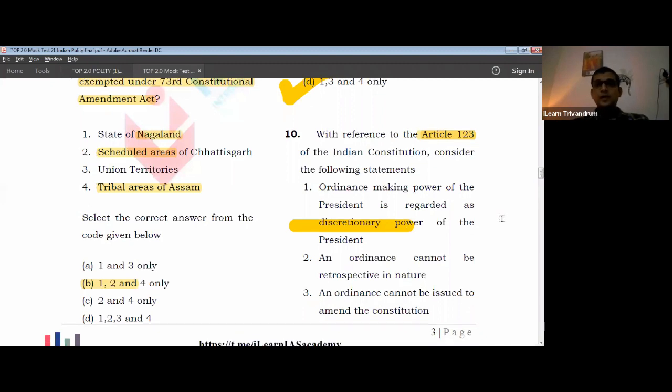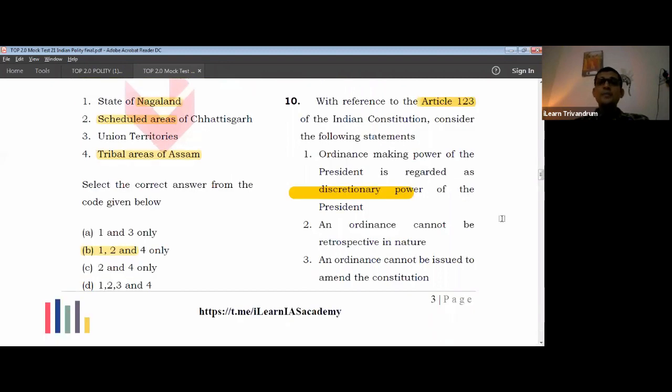Come to the next one. An ordinance cannot be retrospective in nature. Is there any provision under Article 123 where it is said that an ordinance cannot be retrospective in nature? What do we understand by retrospectiveness? Retrospectiveness means a law which has application from a previous date. Like if a law is made today, the developments associated with the last 1 year can also be included under the purview of this particular legislation. That is what we call retrospectiveness.